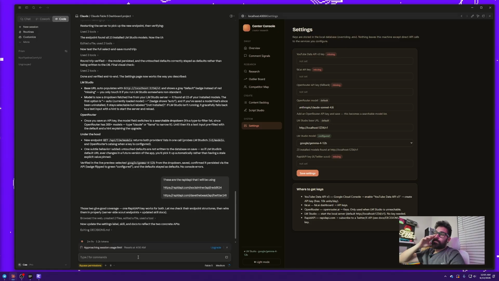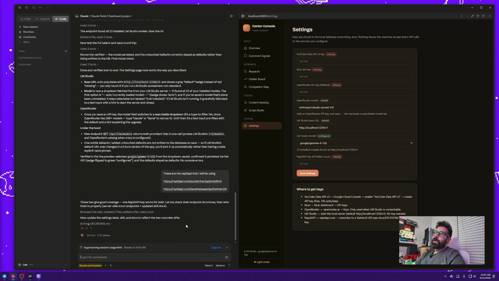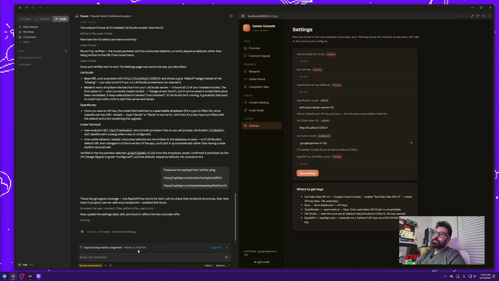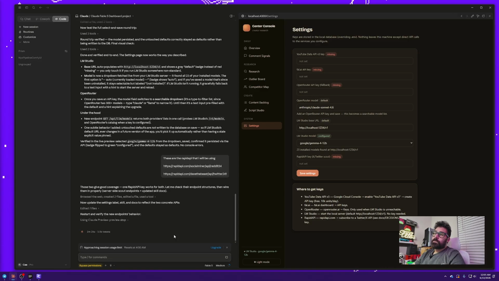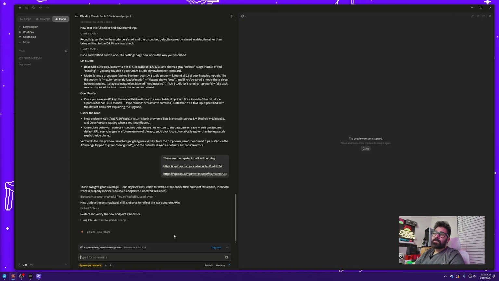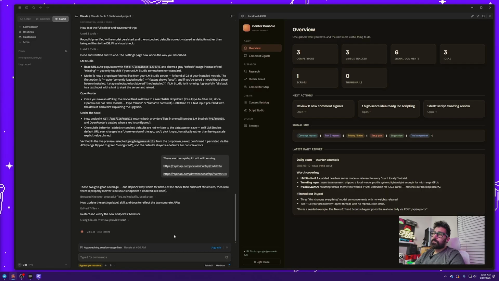See, right now it's already telling me approaching session usage limit. So if I run out of my usage limit, it's just gonna stop no matter what it's doing. It's gonna stop in the middle of the task. And that's something that I don't like about Claude Code. Like I said, Codex gives you a little extra tokens, or I don't know how it handles it, but with Codex, it will finish the task and then it's gonna stop.